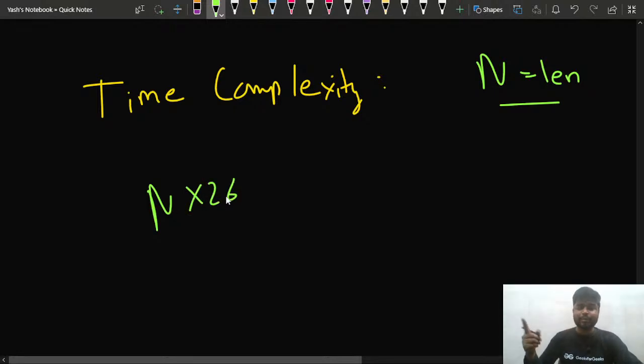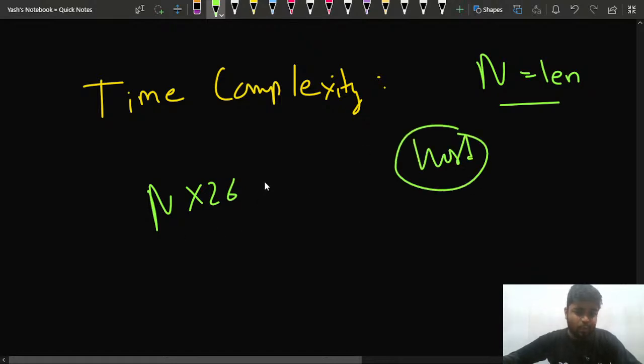Now another thing that I am doing is comparing it every time with the final word. I'm comparing the word that I've made with the final word, so it would take order of n time. So that's why you multiply n as well.